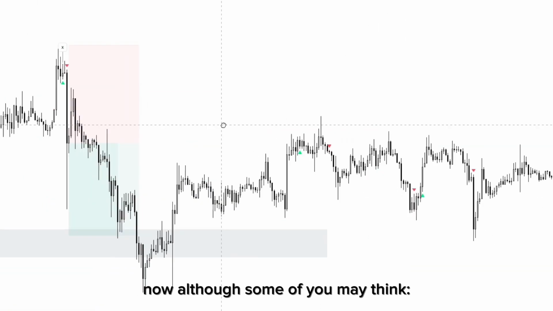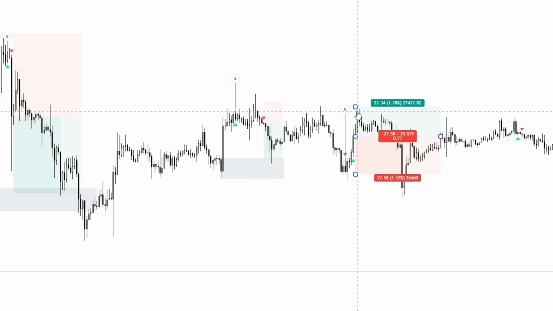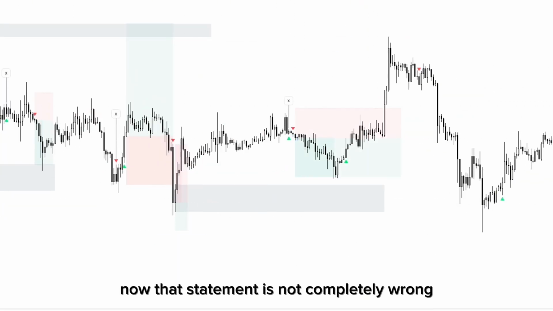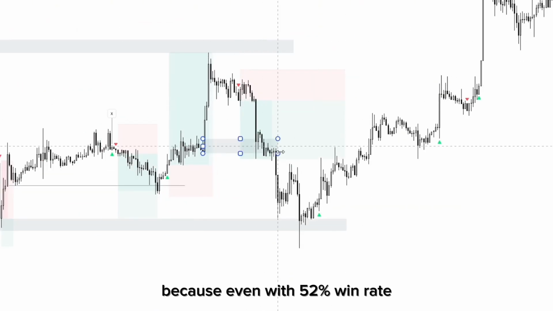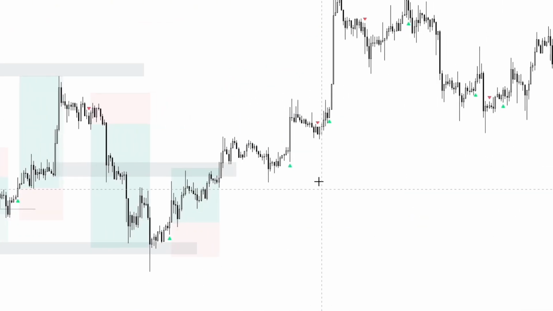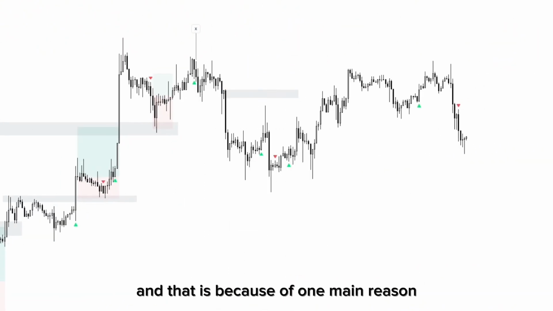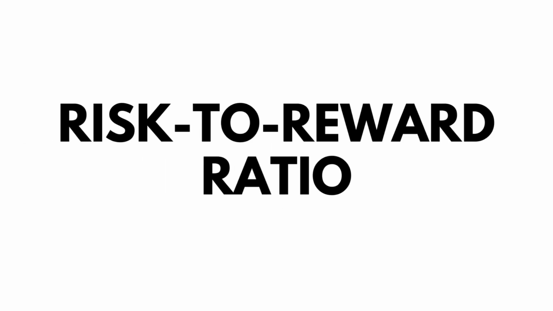Now, although some of you may think, oh, if the win rate is 52%, isn't it basically gambling? That statement is not completely wrong, but it's not fully correct either. Because even with a 52% win rate, we were still able to achieve a 31% capital gain. And that is because of one main reason: risk to reward ratio.